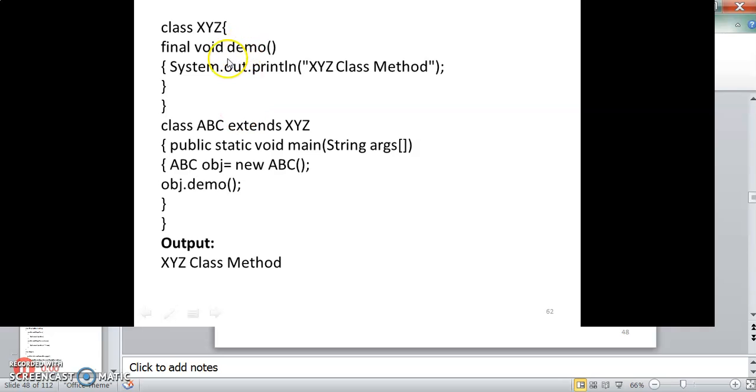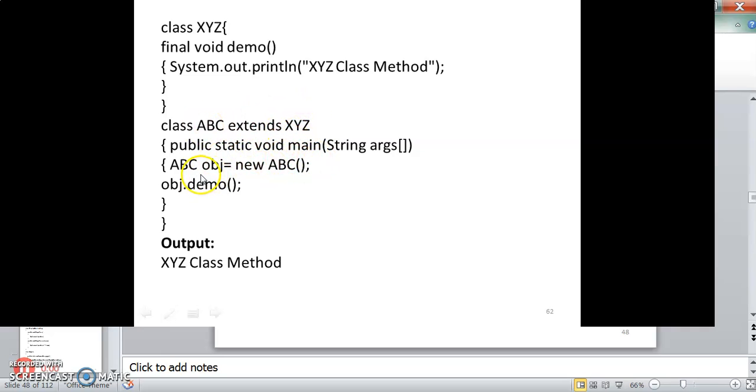This is another example, class XYZ with final void demo. Here no overriding is done. It prints XYZ class method, and I am trying to extend it with ABC. Here ABC is a subclass and XYZ is a superclass.